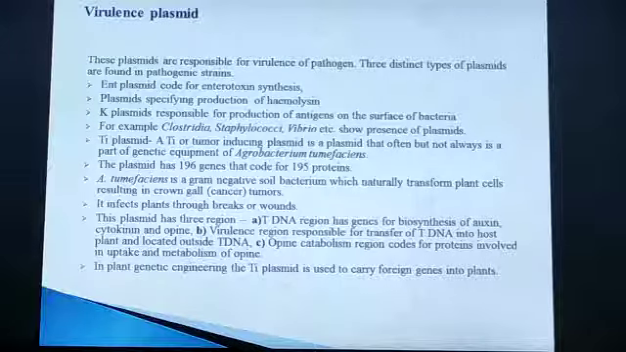The Ti plasmid has three regions. One is the tDNA region, which is responsible for biosynthesis of auxin, cytokinin and opine. Another region is the virulence region, responsible for transfer of tDNA into the host plant, and it is located outside the tDNA. The next region is the opine catabolism region, which codes for proteins involved in the uptake and metabolism of opine. In plant genetic engineering, the Ti plasmid is used to carry foreign genes into plants.